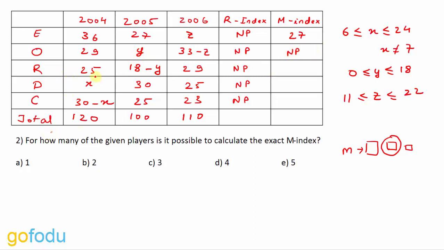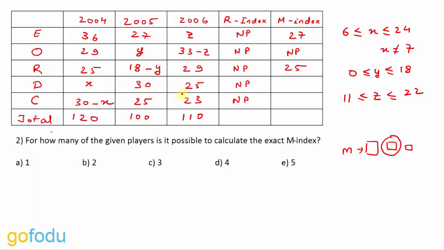For Rooney, we have 25, 18 minus Y and 29. So the range of this value is 0 to 18, which is in any case less than 25. So in any case, the exact M index for Rooney will be 25. Next we have Drogba, X, 30 and 25. The maximum value that X can take is 24.